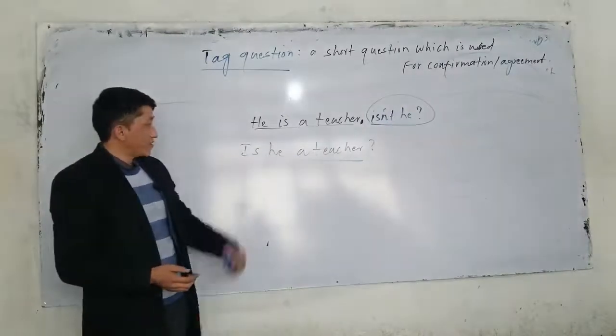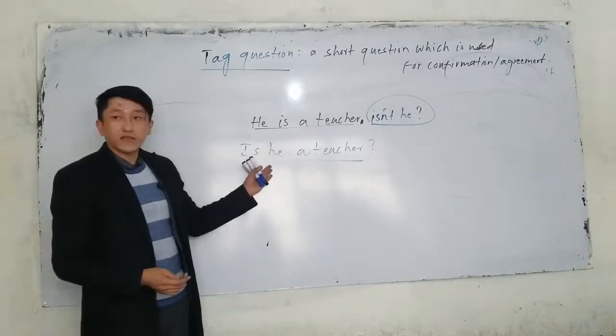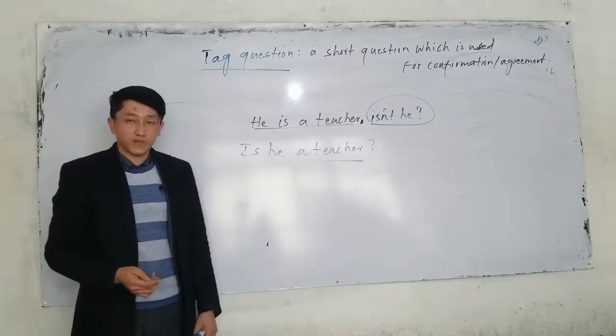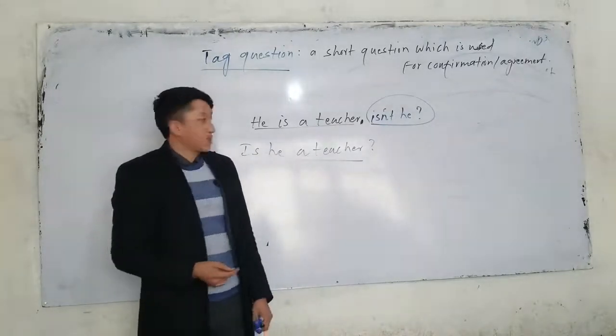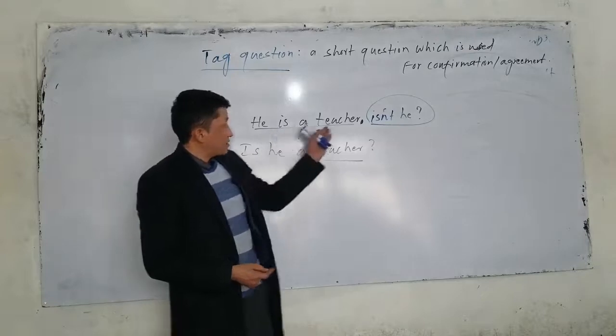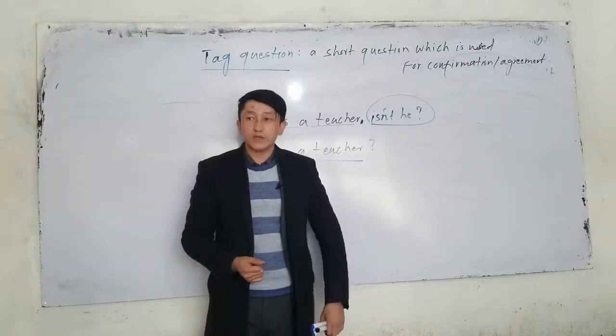No. Is he a teacher? It doesn't have any tag question, because it itself is a question. Remember, it's not a statement, it's just a question. So a tag question is a short question that comes after a statement and shows agreement or confirmation.